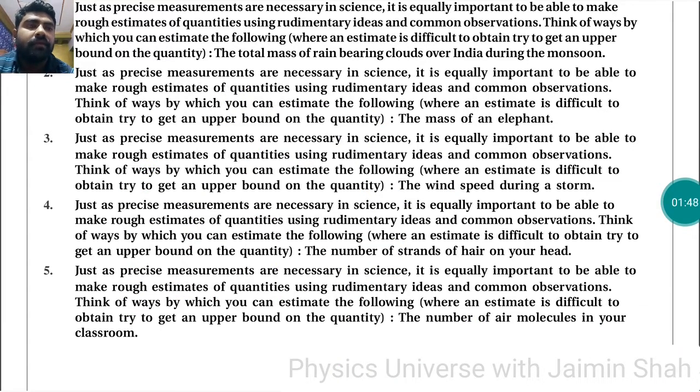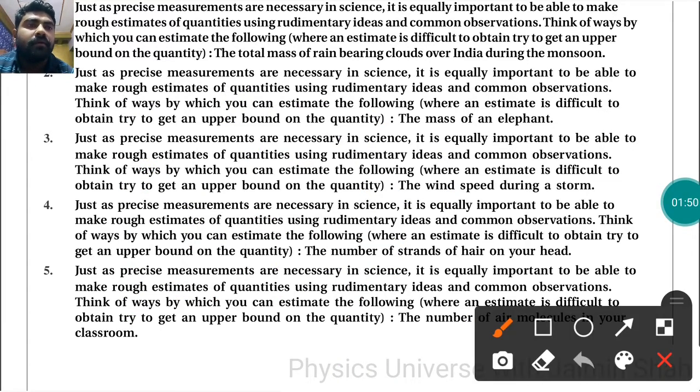Now the second one is the mass of an elephant. How can we find the mass of an elephant which is going onto a ship, right? So first we need to find the volume of the ship. So the ship volume Vs is area times depth, so A × D1. The volume of the ship along with the elephant is area times D2.